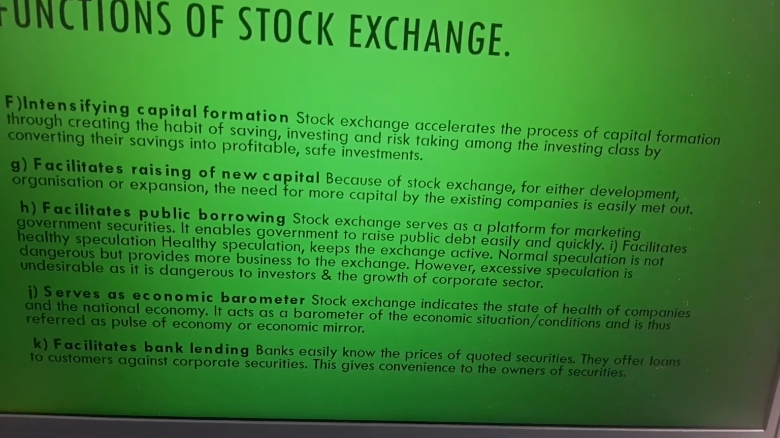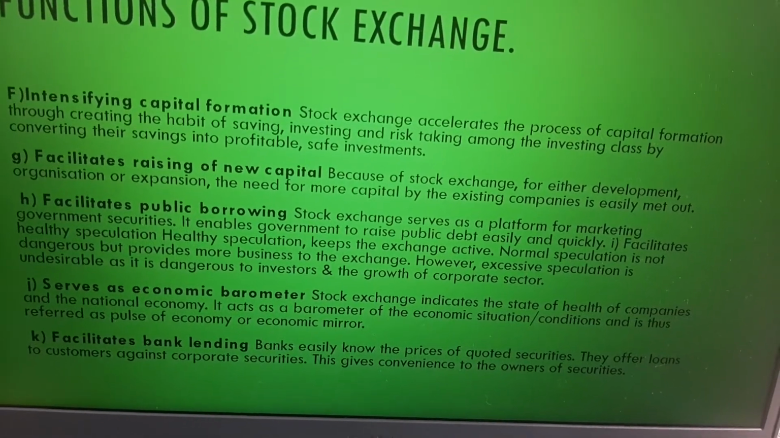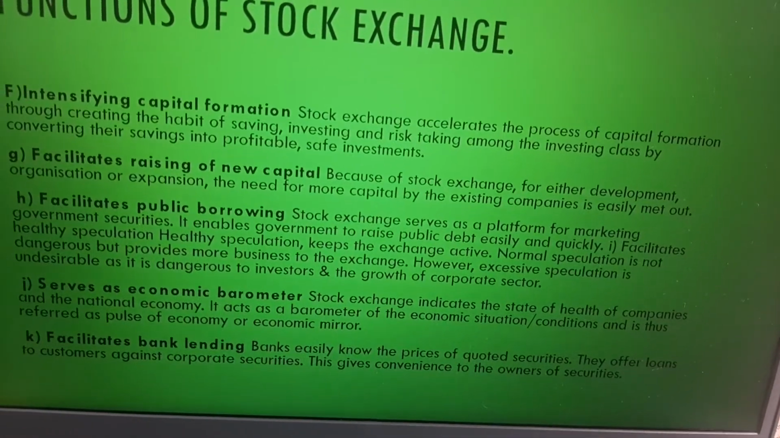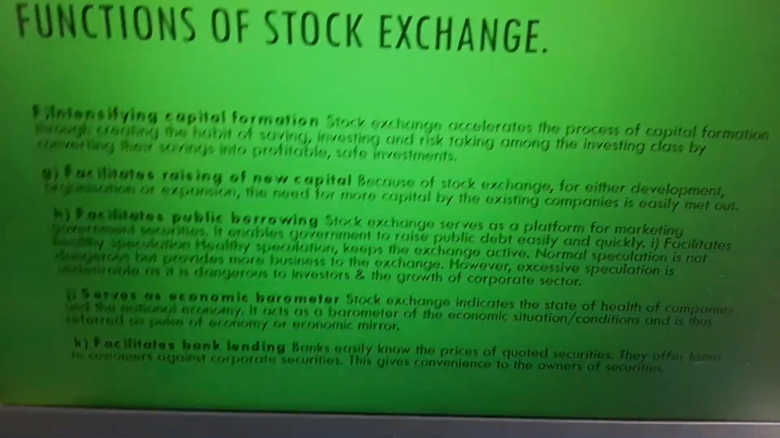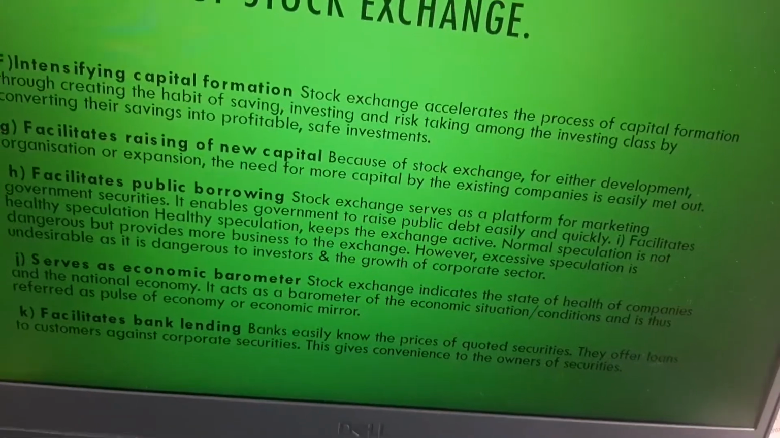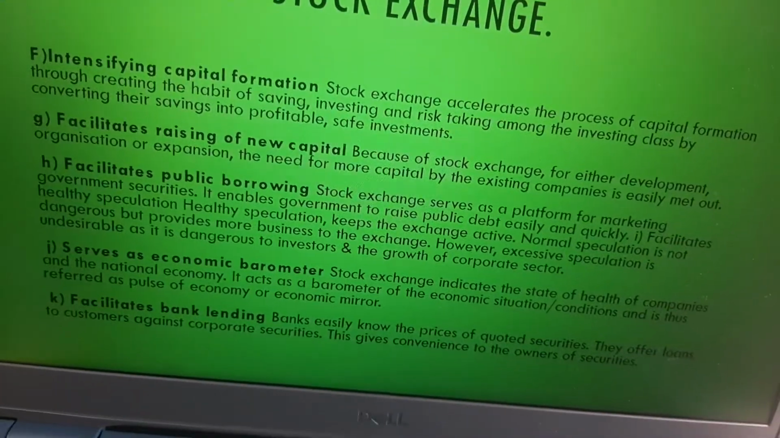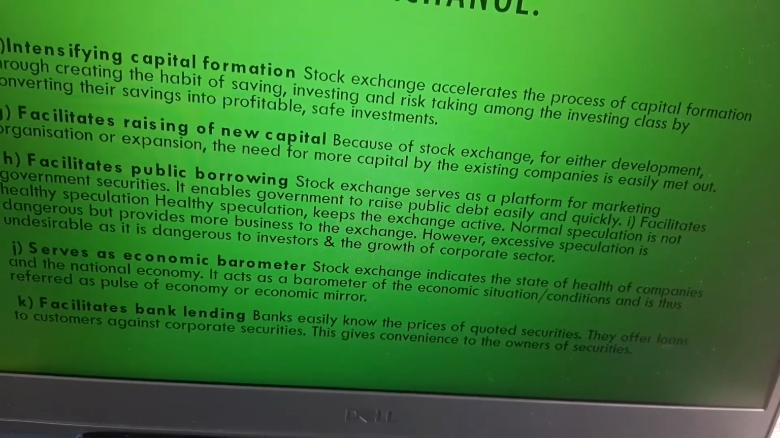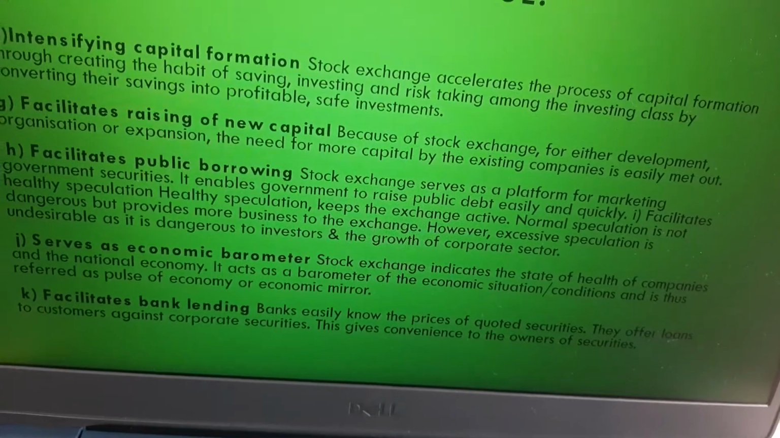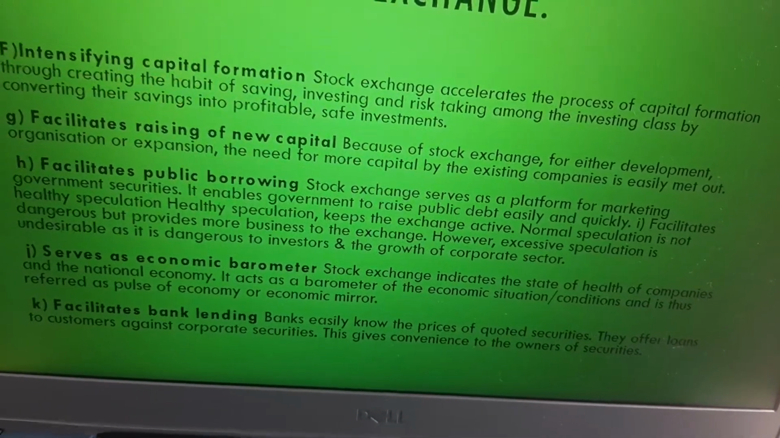Raising of new capital. Whether you want to develop your organization, start a new business or need more capital, you can easily do that with the help of a stock exchange. Within 90 days, the money is provided to you. Then it facilitates public borrowing. The stock exchange serves as a platform for marketing government securities. Yes, the government also comes to the stock exchange. There is something called the money market, in which there are government bonds, treasury bills, etc.